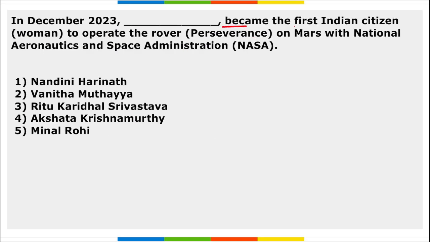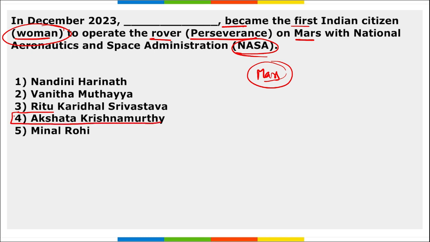Next, who became the first Indian citizen or woman to operate the rover Perseverance on Mars using NASA's controllers, right? Because we know this Perseverance was launched by NASA on Mars. So who is the person? Name that person who was controlling this rover Perseverance. So Akshata Krishnamurthy, right, became the first Indian citizen or woman to operate Perseverance on Mars.